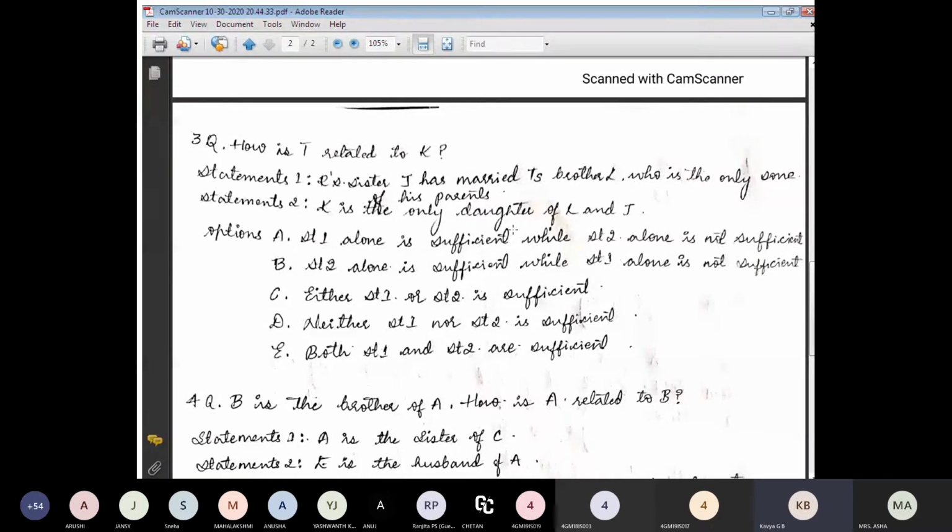And from statement 2, we know that K is L's daughter. Thus, from statement 1 and statement 2 together, we can know that T is the sister of K's father, meaning T is a female, K's auntie. Did you get it, ma'am? So according to Kavya, T is female. Okay, I understood. So according to Kavya, T is female and T is the auntie for K, as shown in statement 1, ma'am.